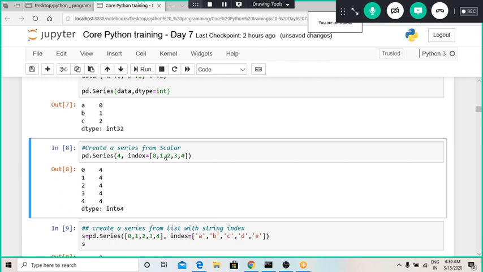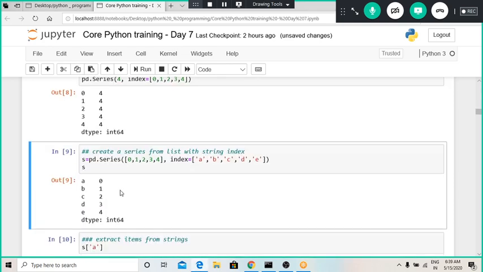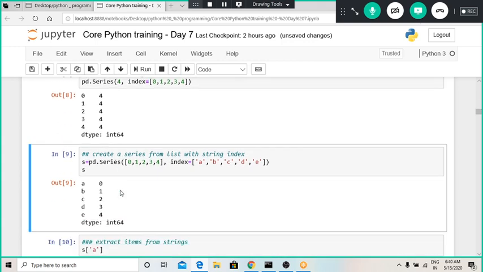whenever we use this type of syntax, we have to know that this object 4 will get repeated 5 times, or whatever the length of this index is, that many times it will get repeated and printed like this. So this is defining a series from a scalar.